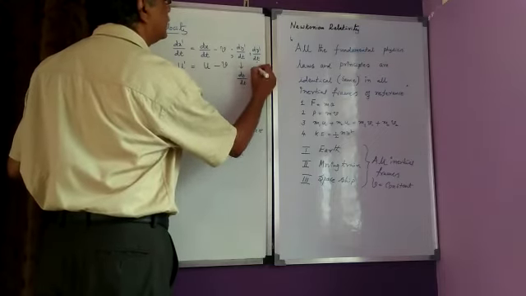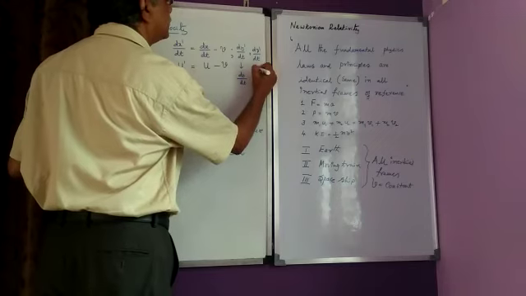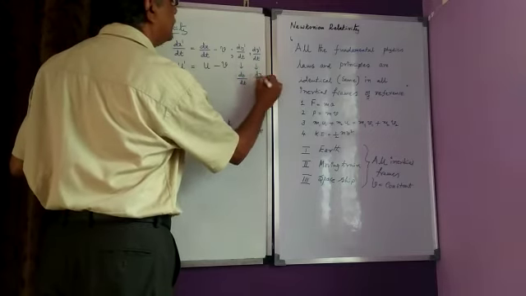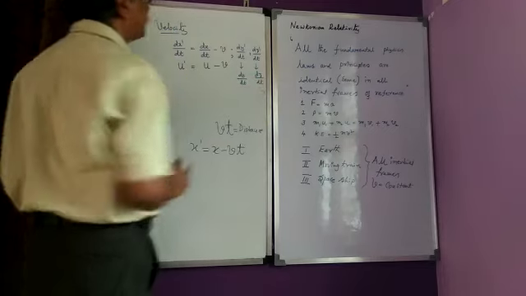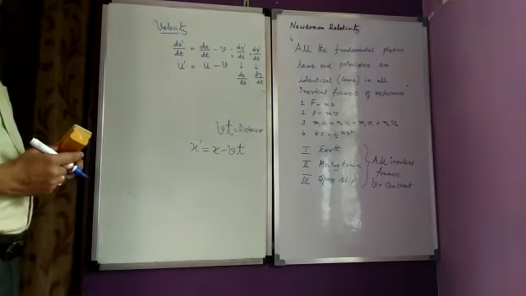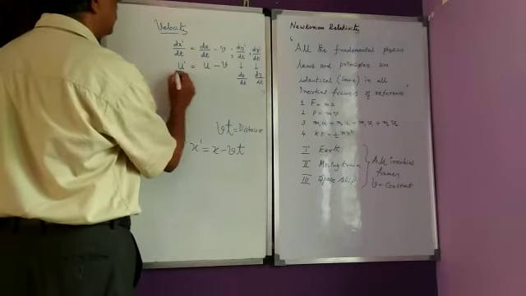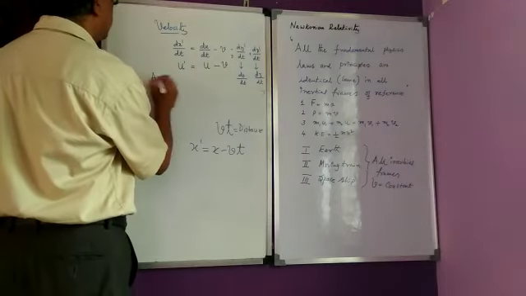And similarly, this will be dz by dt. Now, let us take this one from here and calculate acceleration.